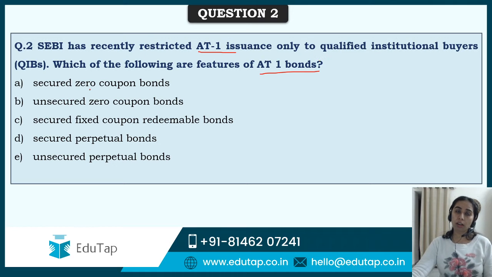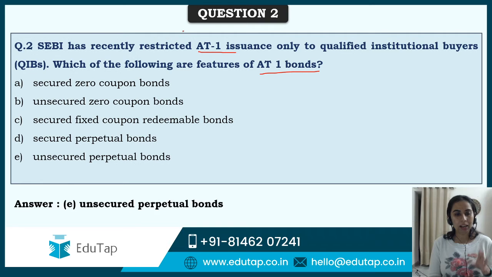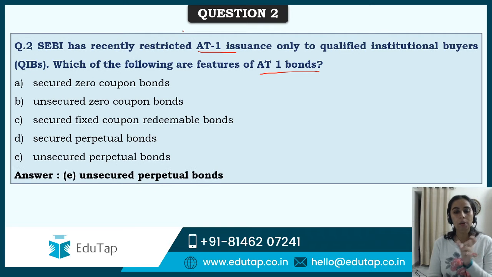These are secured zero coupon bonds, unsecured zero coupon bonds, secured fixed coupon redeemable bonds, secured perpetual bonds, or unsecured perpetual bonds. So what are the zero coupon bonds? What are the secured and unsecured bonds? You'll have to refer to previous lectures, or if you have seen the lectures, then you must have the understanding of these. Okay, so either I can see the answer, and that is right guys, unsecured perpetual bonds.